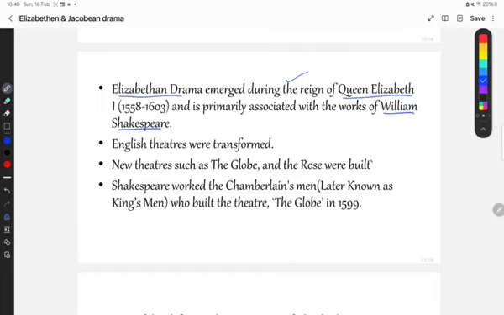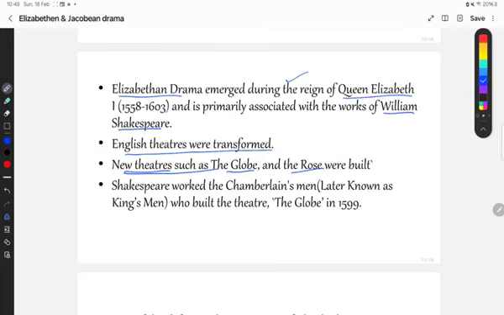In the Elizabethan period English theatres were transformed. How they will gather more audience in the theatres, they were trying for that. And not only the expansion, they were also opening new theaters, and very famous theaters like the Globe and the Rose were built.